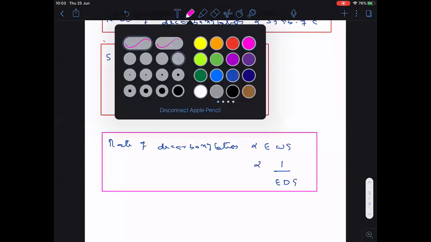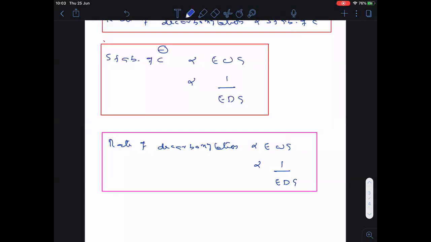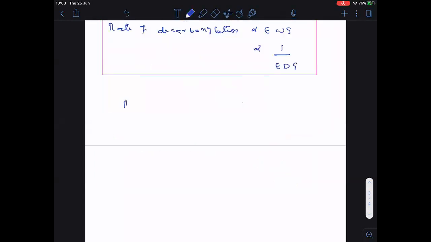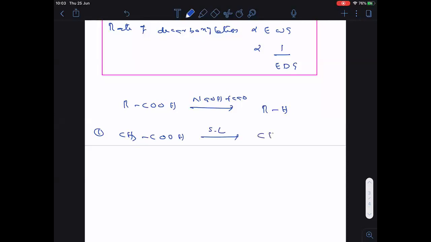Okay, now we will take some examples for decarboxylation. First of all, before starting the examples, once you see this treated with soda lime, what is the product that we got? RH. Now let us take some examples here. If I take CH3COOH, when this is treated with soda lime, what is the product formed here? The product formed is methane, CH4.